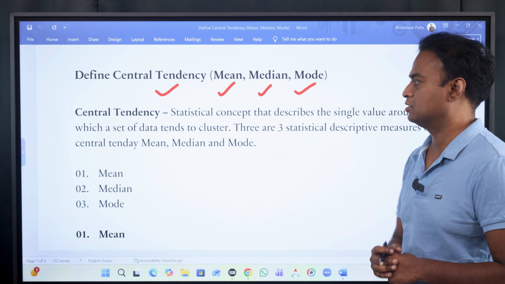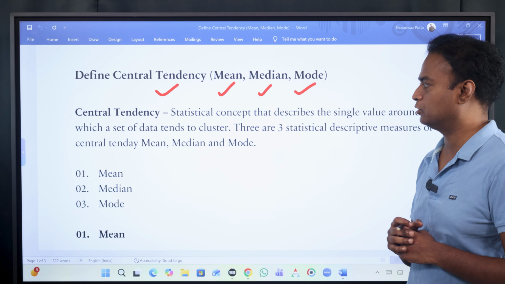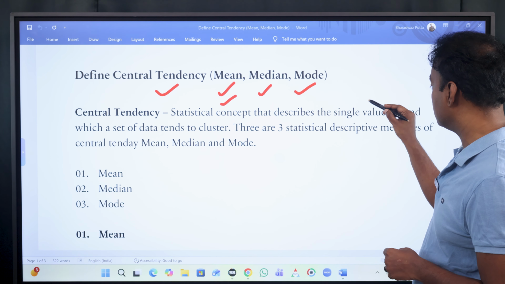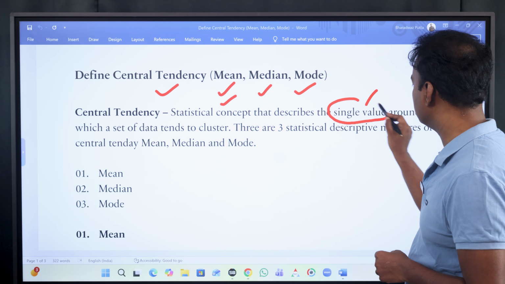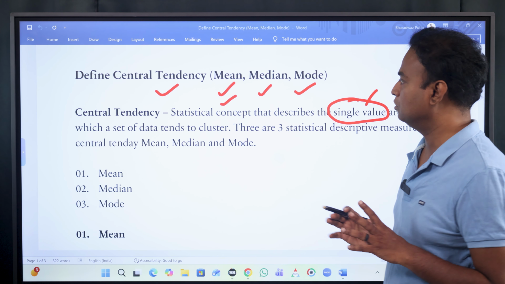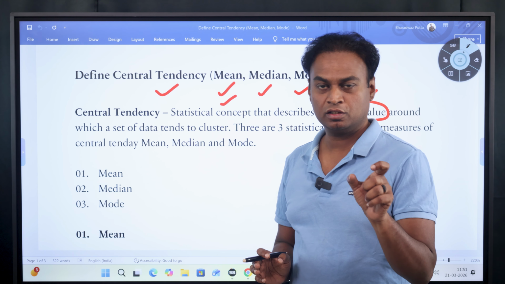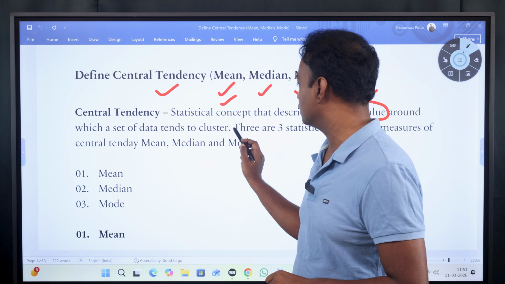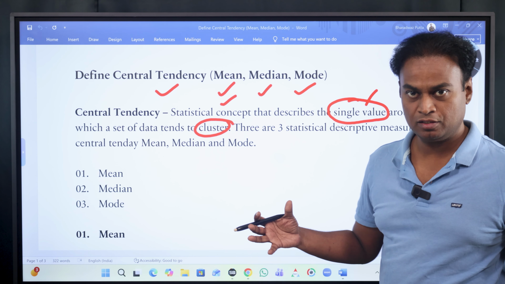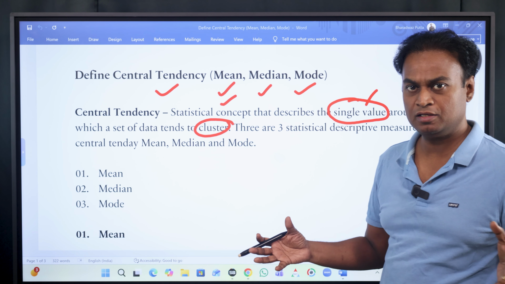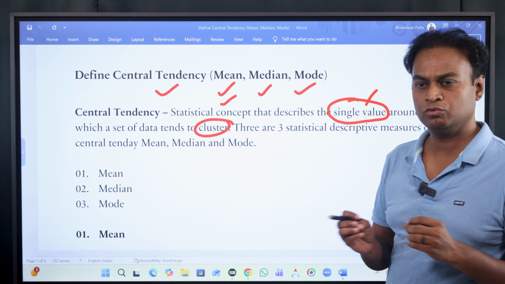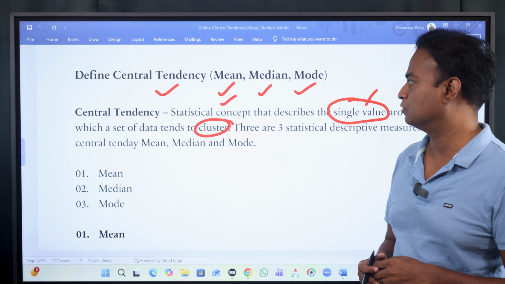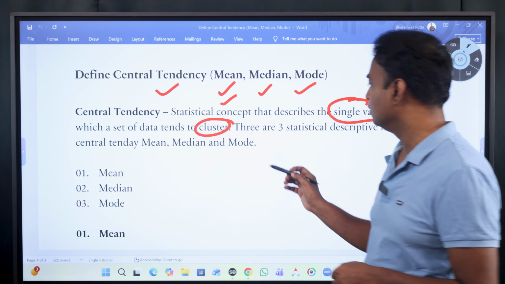So what is central tendency? Here there are a couple of things you need to understand. It is a statistical concept that describes a single value. It is important, it is a single value. When you are describing mean, median and mode, you are trying to get a single value around which a data set tends to cluster. If there are a set of values, maybe 20 to 30 values, you are going to get one value which is central to all the other values. That is central tendency.